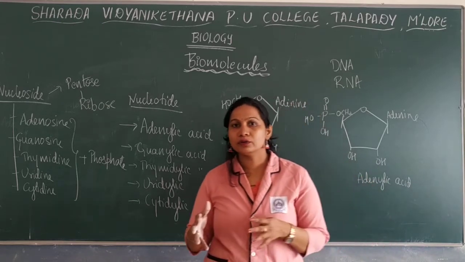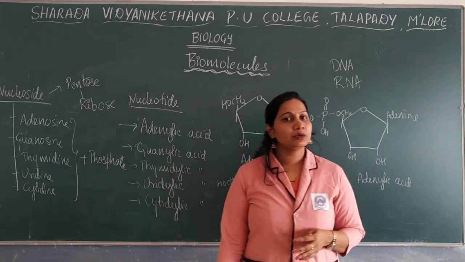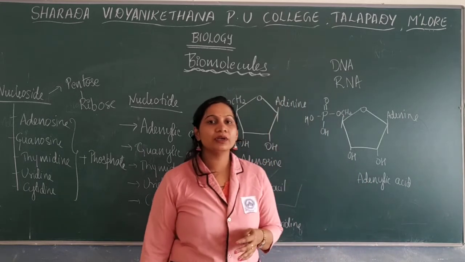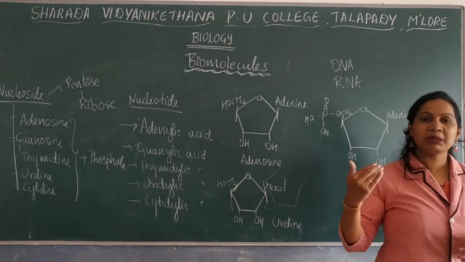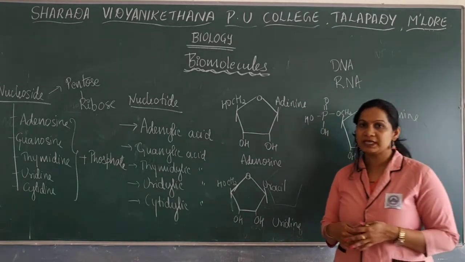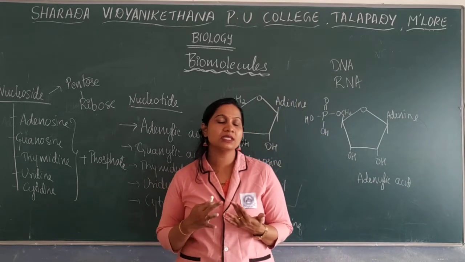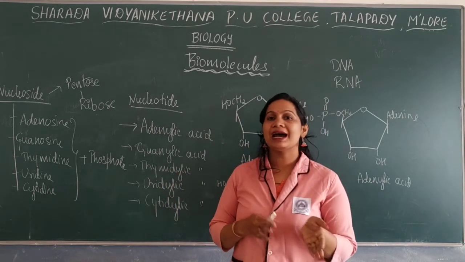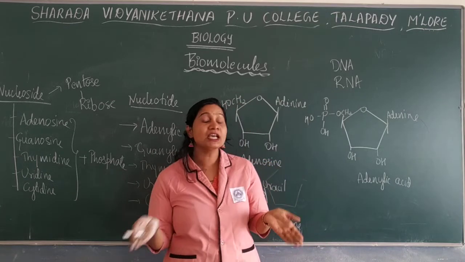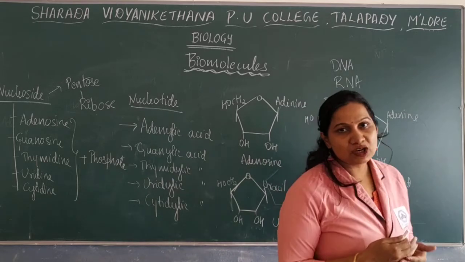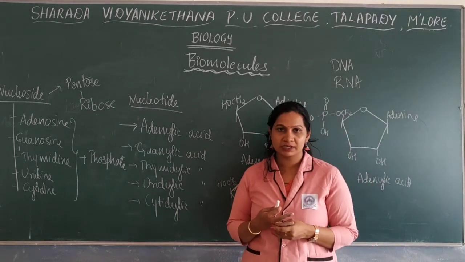Okay, all those, as well as we also discussed the nucleotides. The nucleotides mainly consist of nitrogen bases. There are mainly 5 types of nitrogen bases: adenine, guanine, thymine, cytosine as well as uracil. They are further classified into purines and pyrimidines. Purines consist of a 2-ringed structure, pyrimidines of a single-ringed structure.